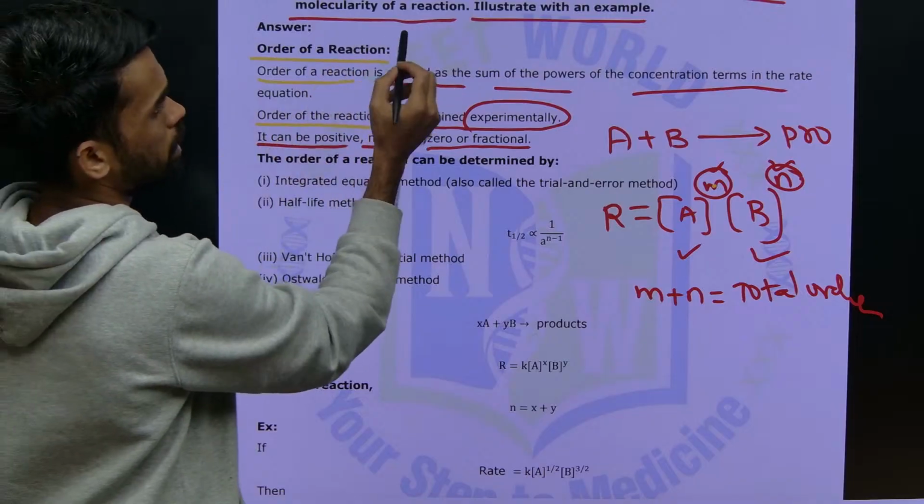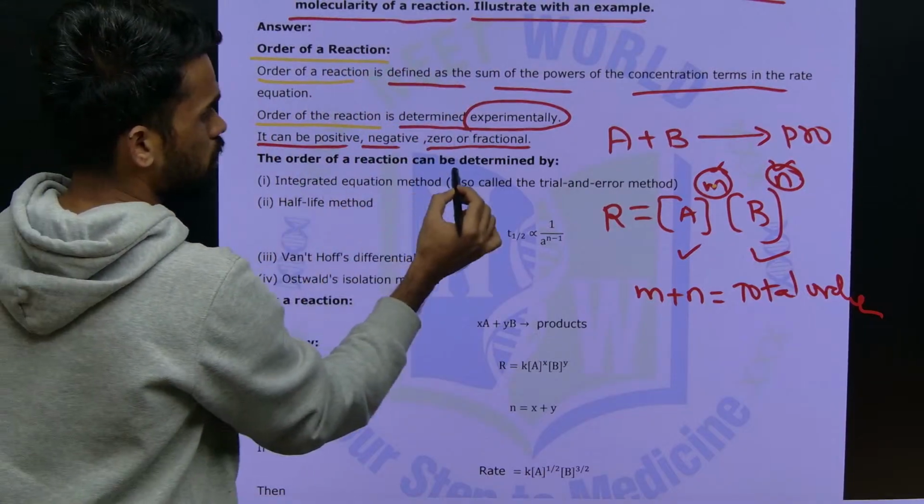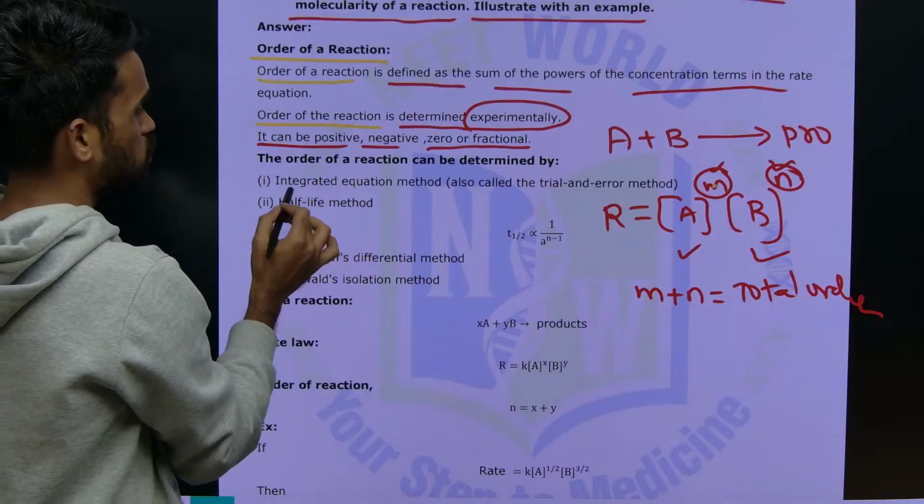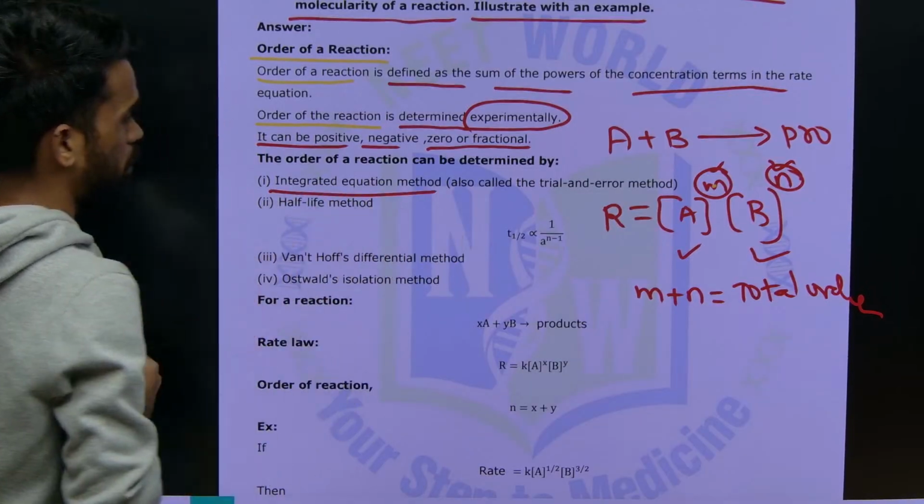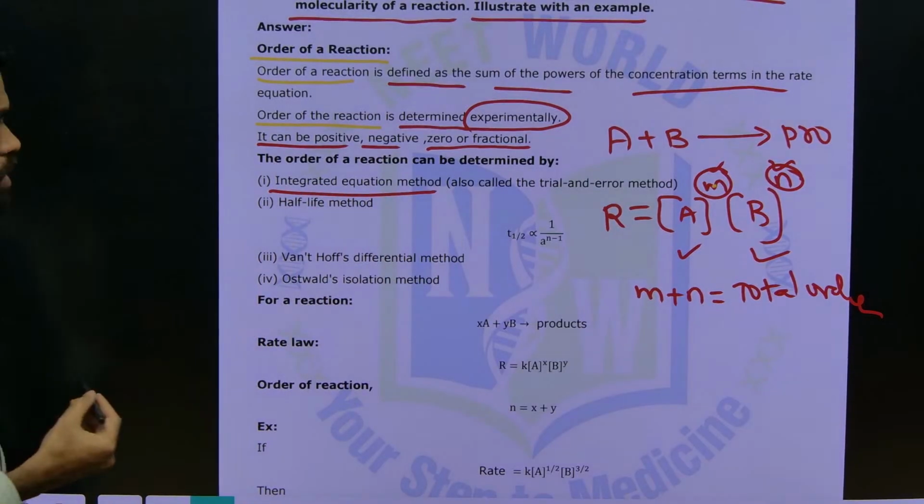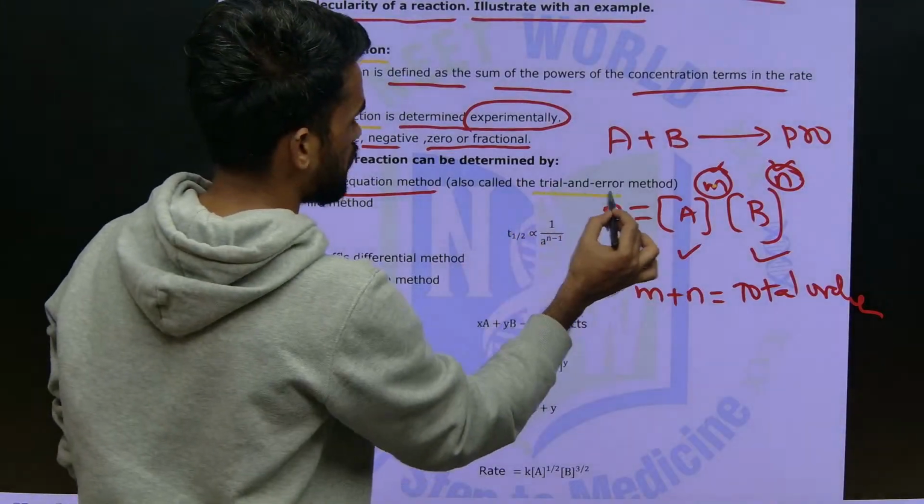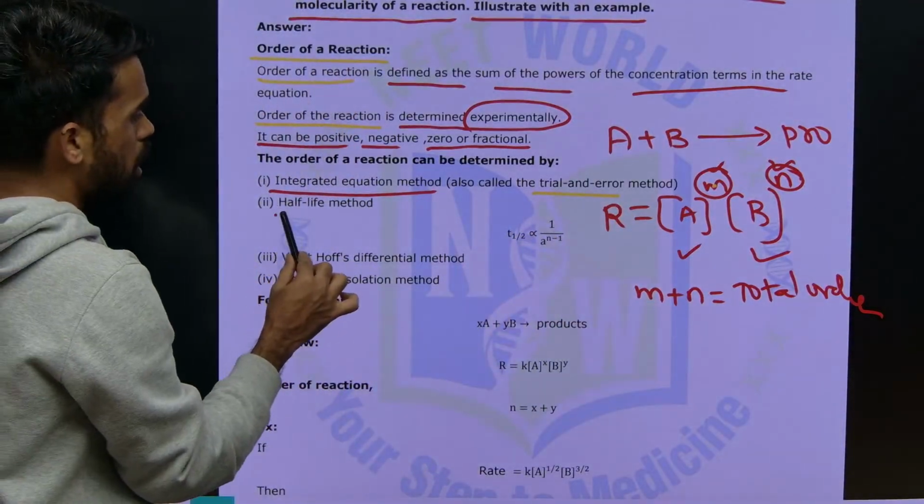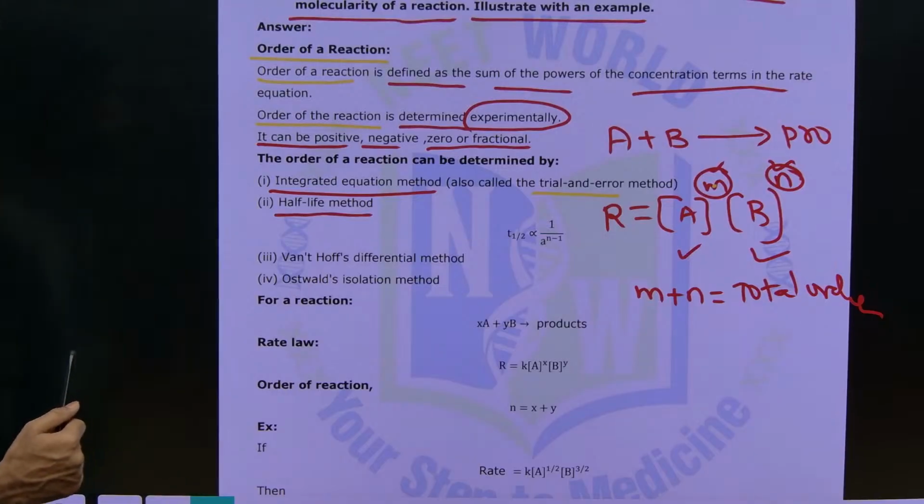You can get the order of reaction from different methods. That is the integrated equation method, or you can say trial and error method. And the next one is the half-life method. What am I saying? Half-life method.